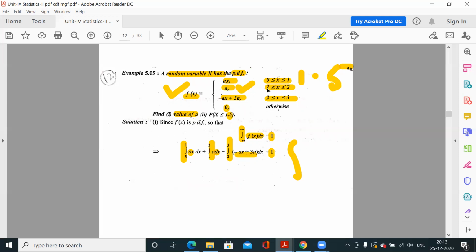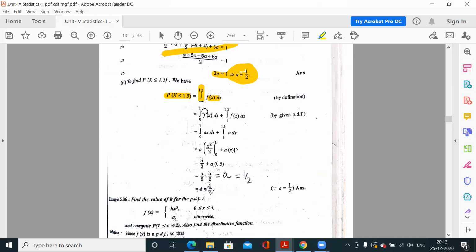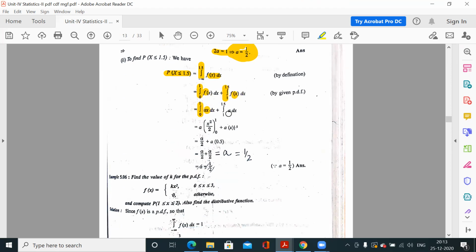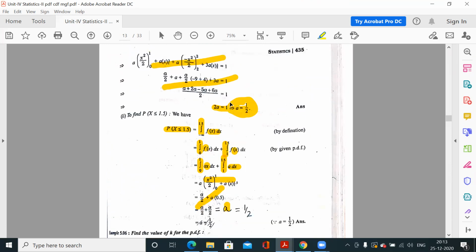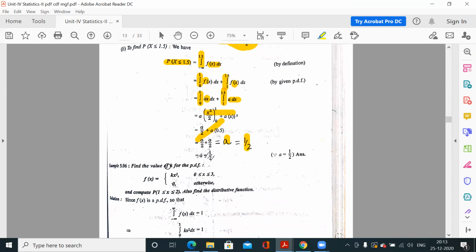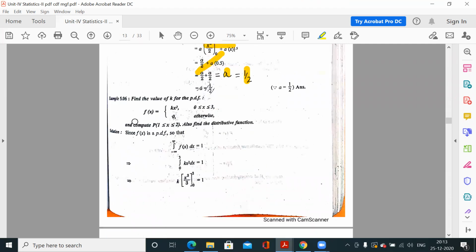So we have to take 1 to 1.5 as a. So 0 to 1, f(x) is ax, and from 1 to 1.5 what is the value of the function? It is a. So apply, integrate, apply limits, and you will get the answer in terms of a, and the value of a is 1 by 2. So 1 by 2 is your answer.